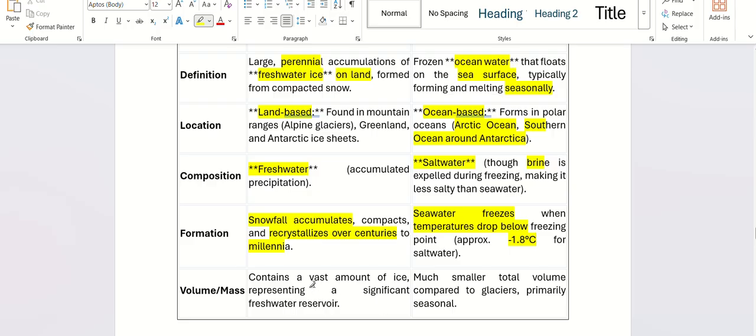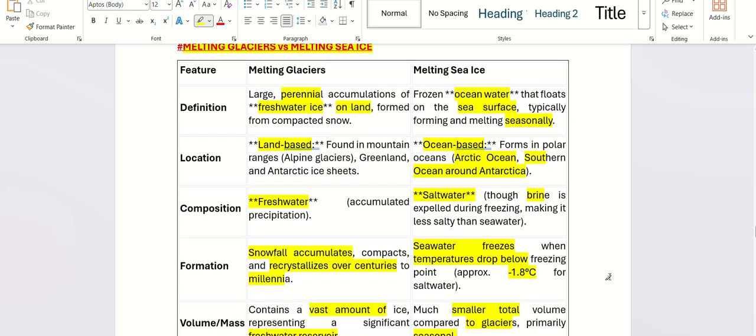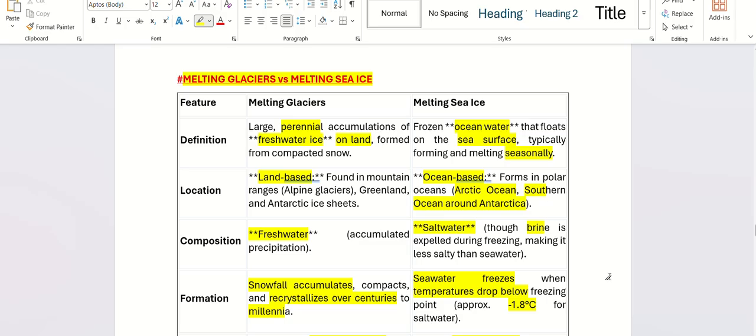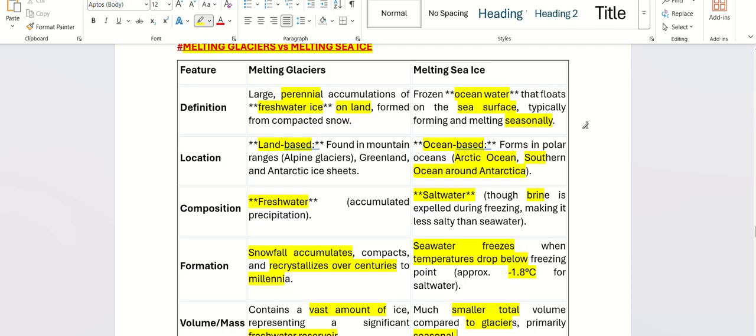Volume wise, glaciers hold a vast amount of ice, a freshwater reservoir. Sea ice is much smaller compared to glaciers. They are seasonal. So please know the difference between glaciers and sea ice. The difference is very simple. One is land based, one is ocean.